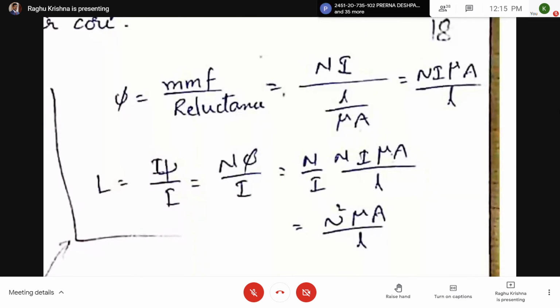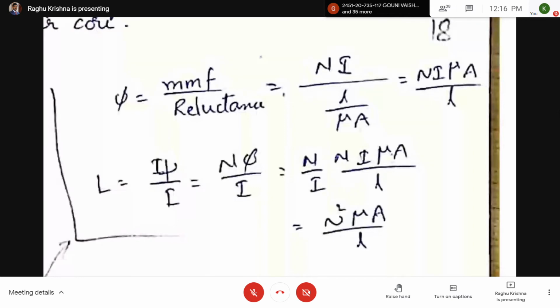So for a given magnetic material, you can find out the inductance. So here, inductance is equal to N square mu A by L. N square. So here, if you have a ferromagnetic material and a coil on that, it is called an inductor. We can find the inductance of that component by taking this formula: N square mu A by L. N is the number of turns. Mu is the permeability of the material. A is the cross section of the core. L is the length of the core.